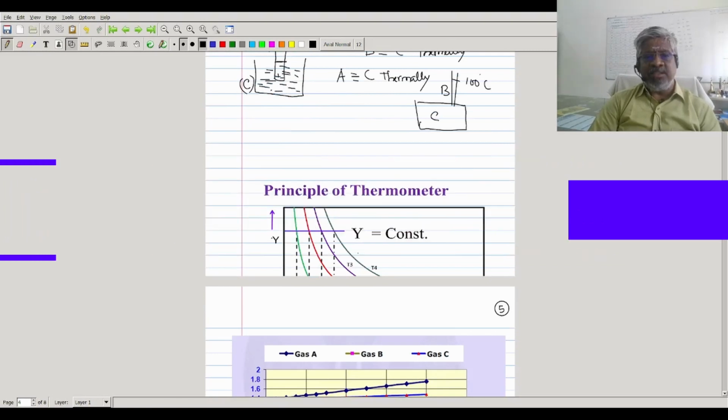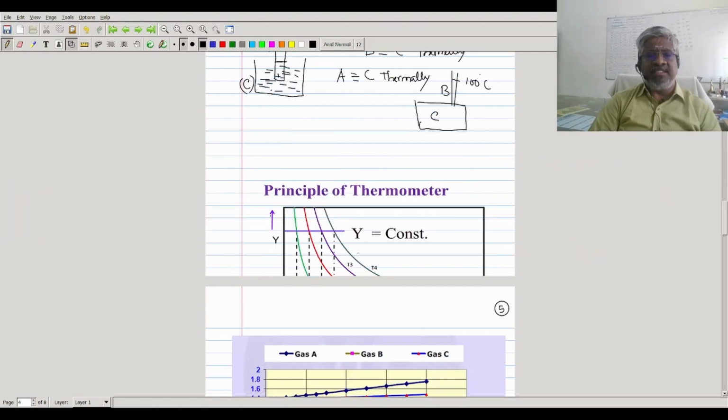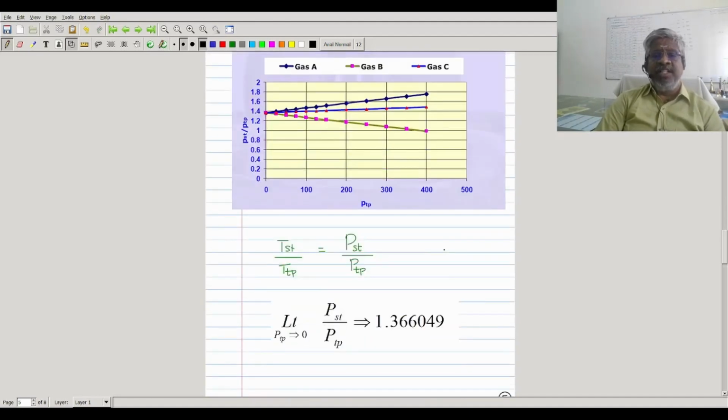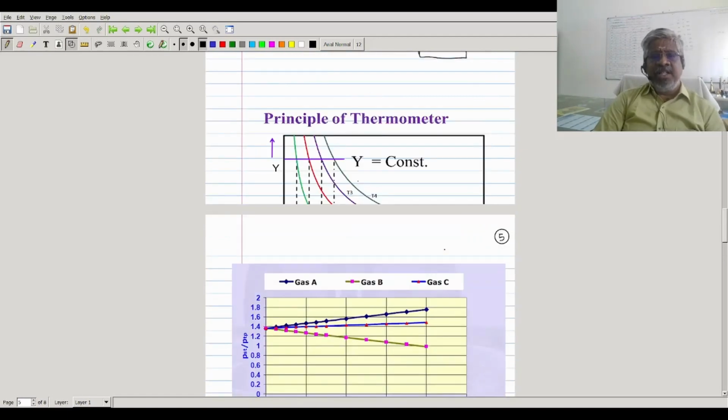Suppose you take the y-axis as some measured value and the x-axis as properties for different temperatures, you can draw different curves like this. So that is possible. This is the principle of thermometers. The thermometer is basically designed based on the zeroth law of thermodynamics. Yes, very good. Now we'll see how this thermometer principle is used to define our absolute temperature scale.